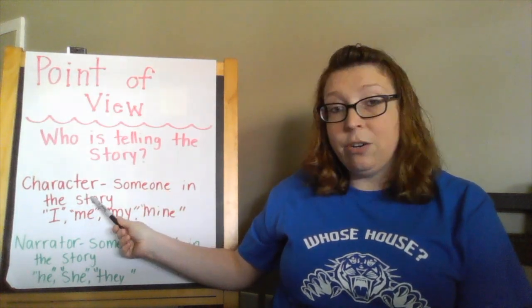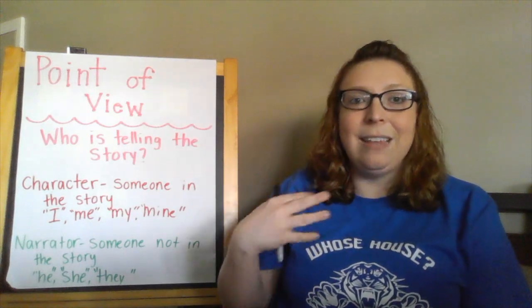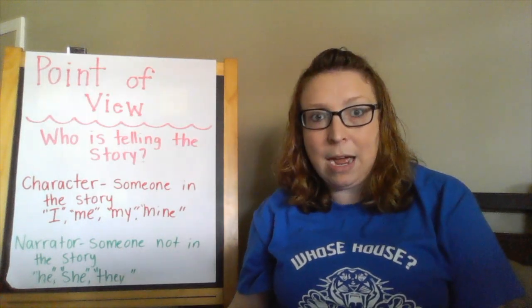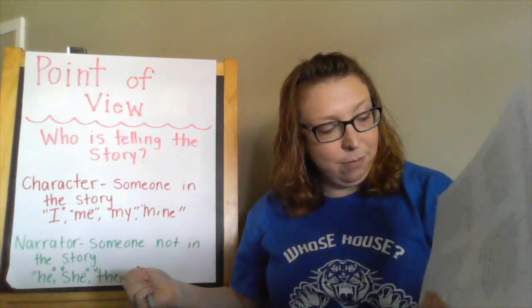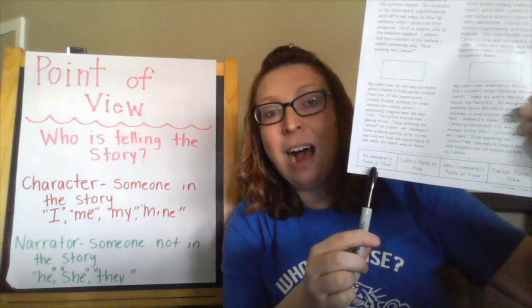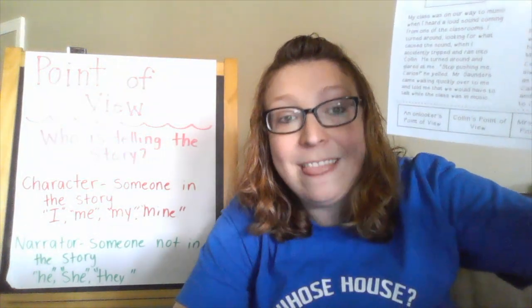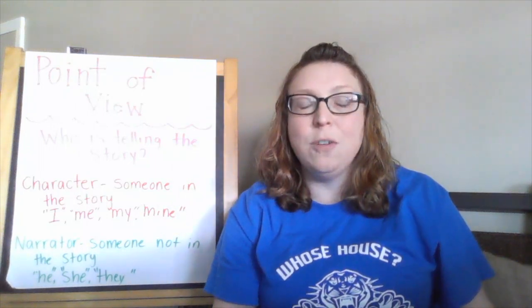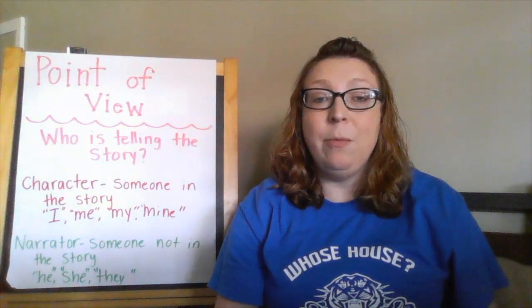It could be a character, that's someone in the story. So we're going to listen for words where they're saying things like, I did this, or my, or he did this to me. The narrator, and the narrator in this, they're calling an onlooker. So you should have a card that says onlooker. That's the same as a narrator. That's someone who is not part of the story. They just saw what happened. So we're going to go ahead and we're going to complete this.